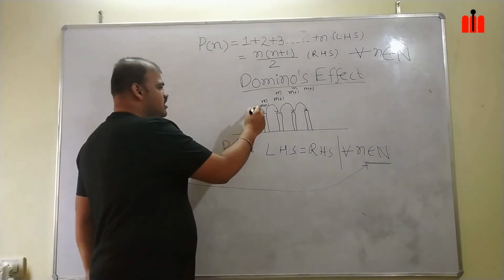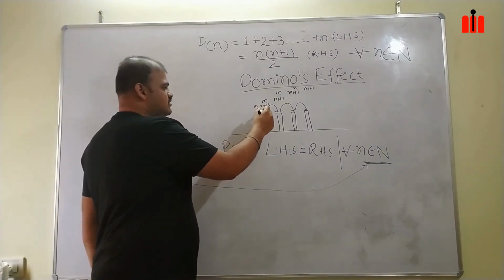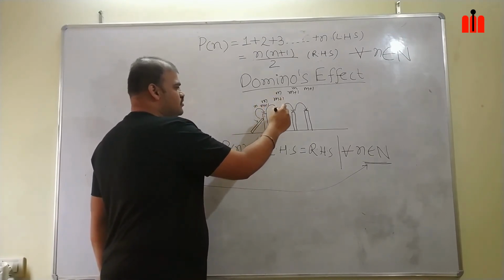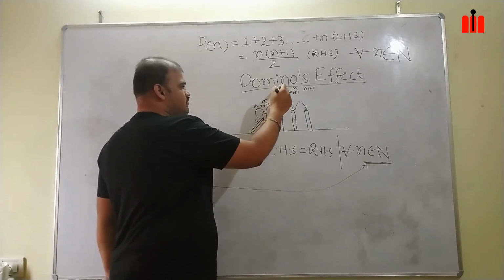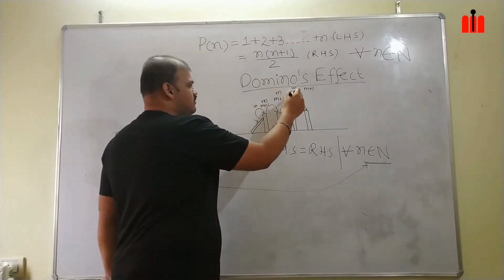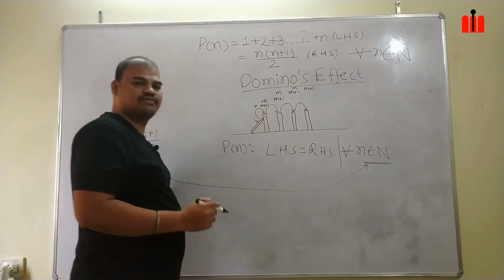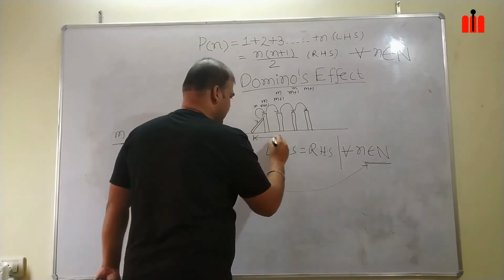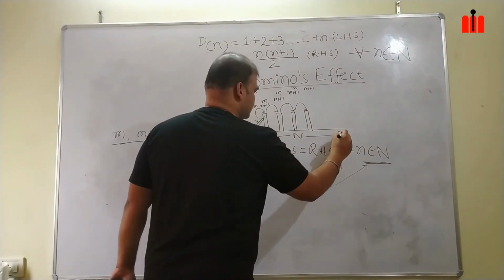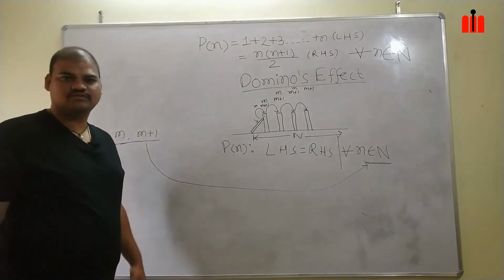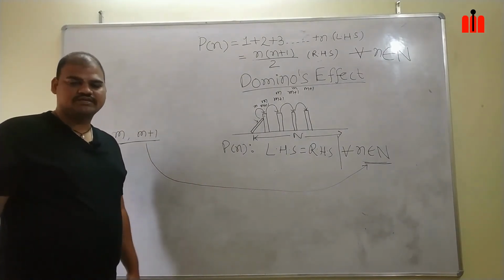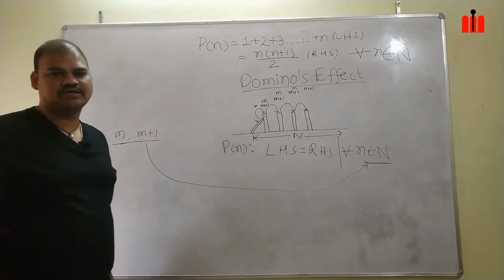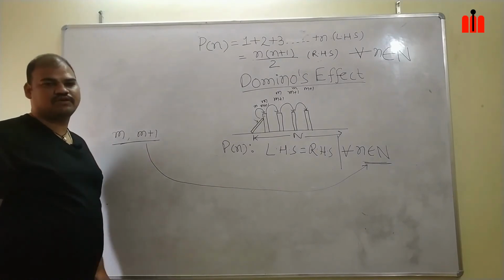Here also, this is m, this becomes m plus 1, which is 2 and 3. Then 3 becomes m, then m plus 1 is 4, so 4 is also true. m becomes 4, then m plus 1 becomes 5, so this also becomes true. Like that we are covering the entire set of natural numbers. Are you okay with this? So this is how the dominoes effect is related to our principle of mathematical induction.